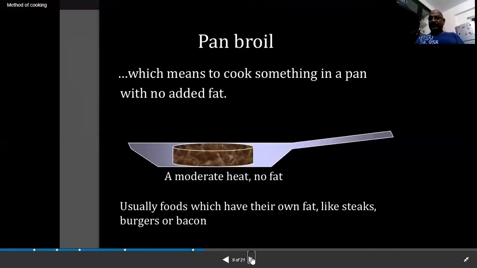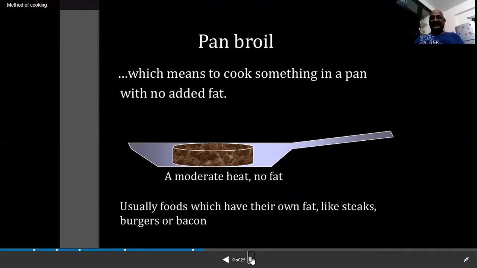Pan broil. Broiling is another method, after pan fry, shallow fry, and deep fry. Now you have pan broiling. What is the meaning of broiling? Boiling is different and broiling is different. A lot of students get confused between boiling and broiling.